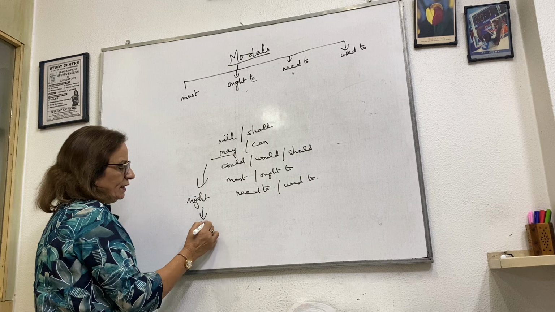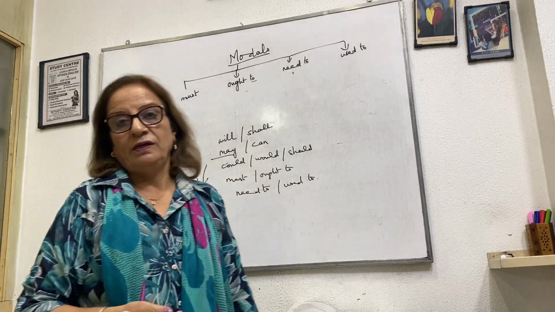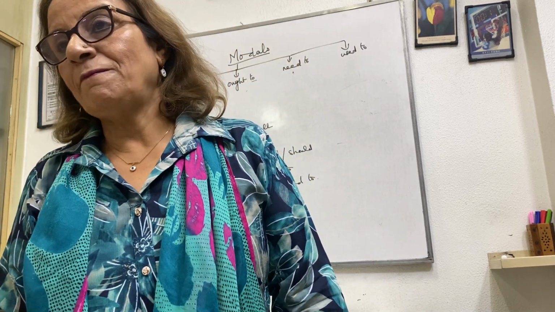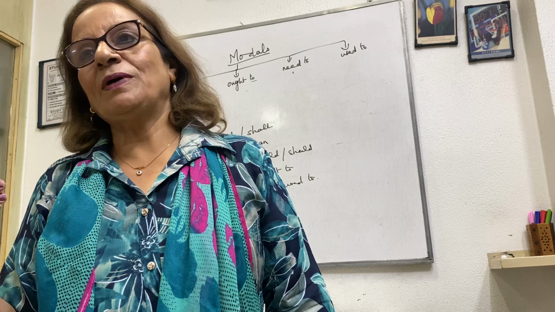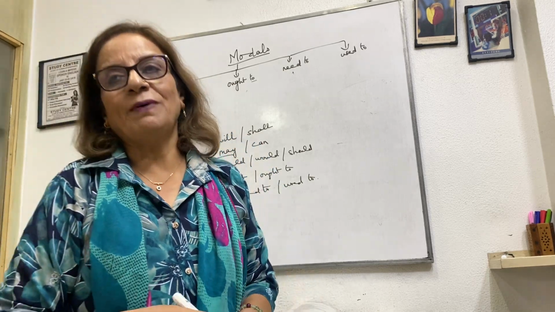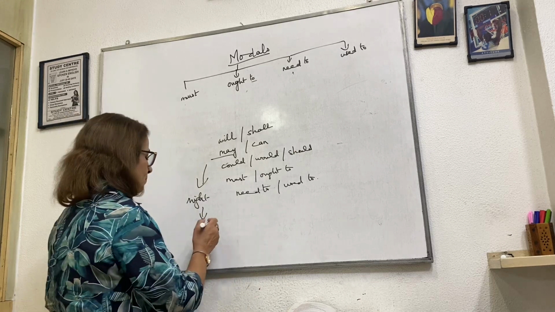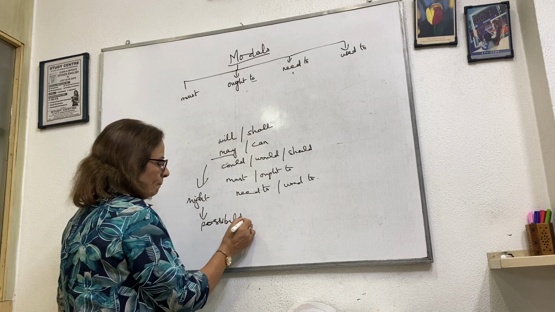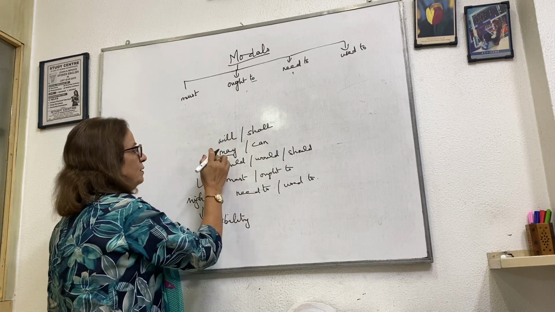It is a probability. It might rain today. It may rain today. It might rain. Probability, possibility. So, he might come to my house. That means he may come or he may not come. So we use might for a possibility or probability. So we can add one here: might.